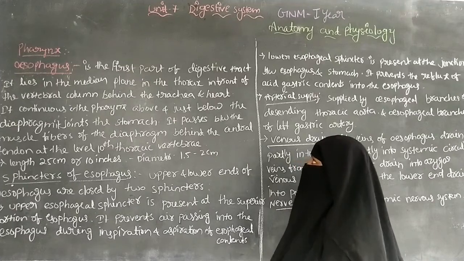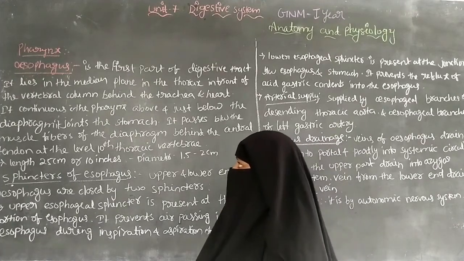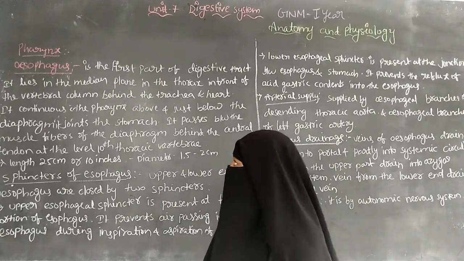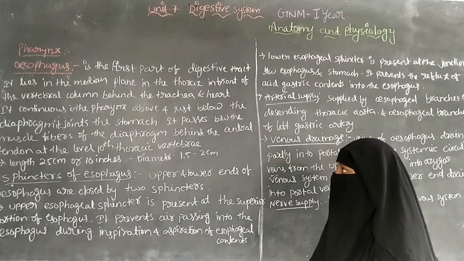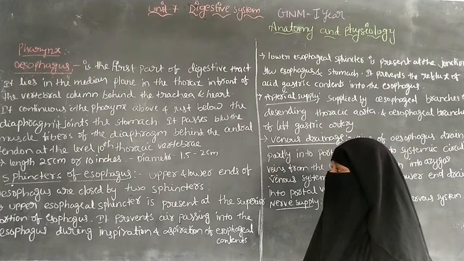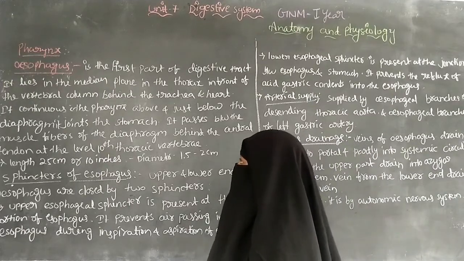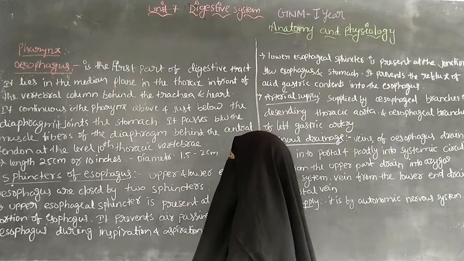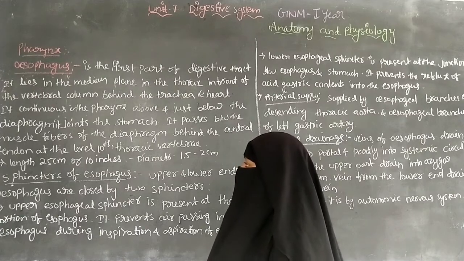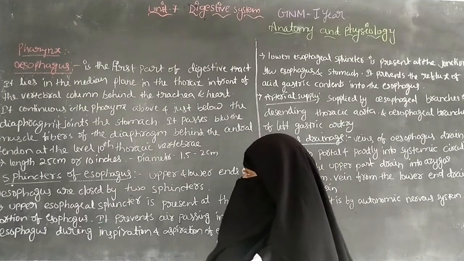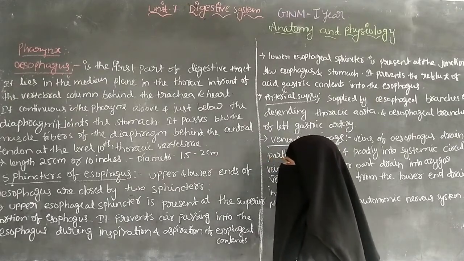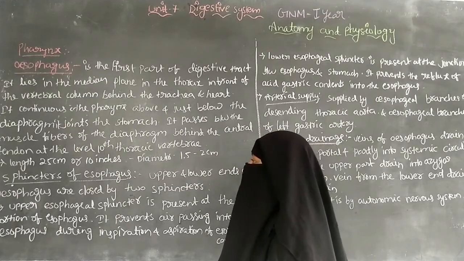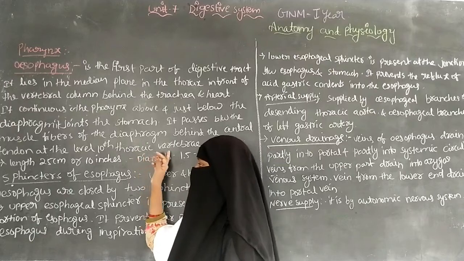It is the first part of the digestive tract, and it lies in the median plane in the thorax, in front of the vertebral column and behind the trachea and heart. It continues with the pharynx above, and just below the diaphragm it joins the stomach. It passes between the muscle fibers of the diaphragm and behind the central tendon at the level of the 10th thoracic vertebrae.